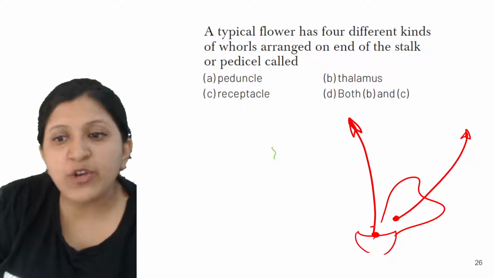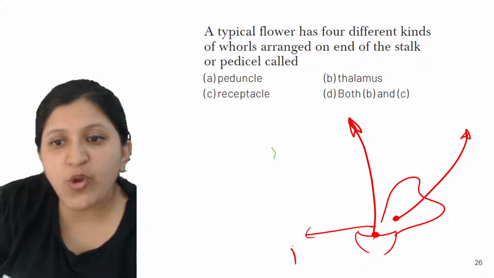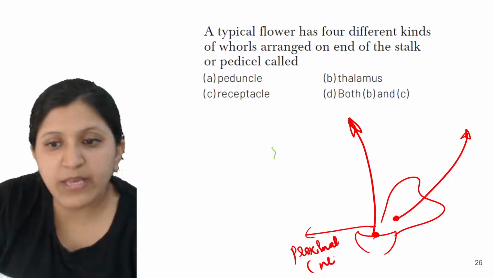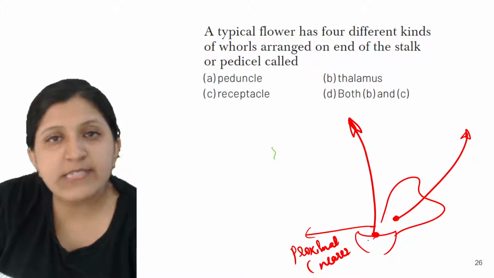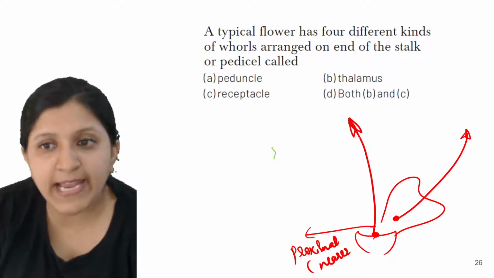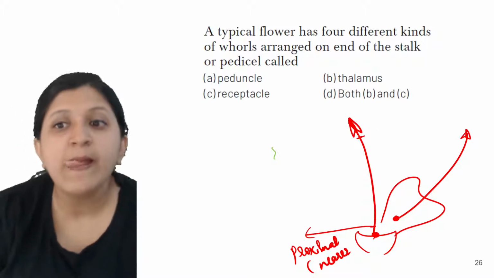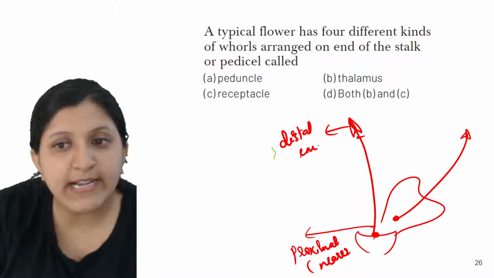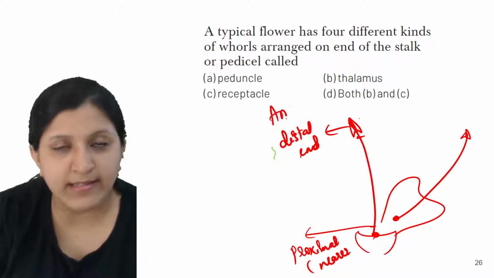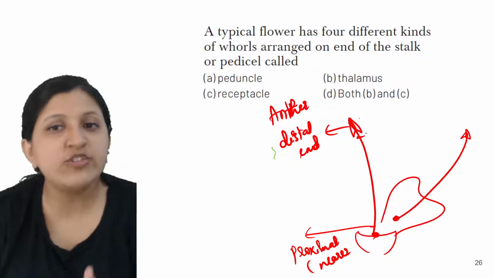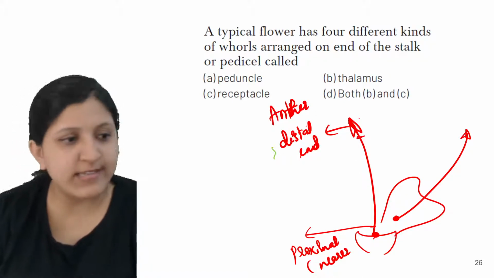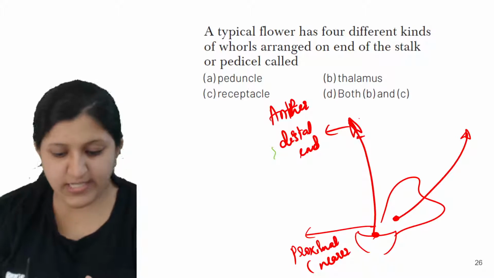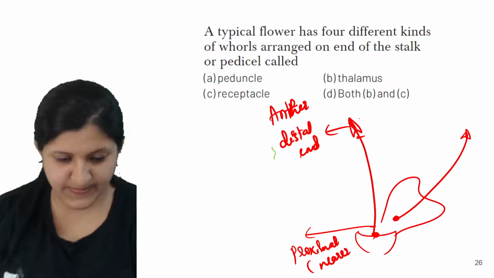Now this end of the filament, what is there? This we call the proximal end, because it is nearer. Proximal means nearer. So this end is nearer to the thalamus or petal, and this is the other end of the filament. The other end of the filament is the distal end, and the distal end is attached where? The distal end is attached to the anther. So there is a proximal end and a distal end. Is this clear? Yes, so the distal end of the filament will be at the anther.